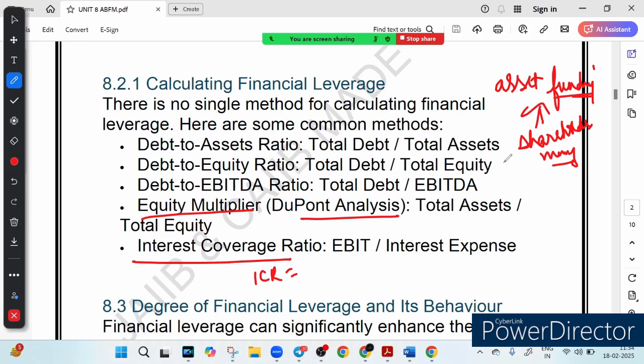Okay, so in financial leverage, my question is: is financial leverage a magic trick for instant growth, or is it a dangerous game? The answer depends on how wisely it is used. Want to learn where leverage is good and where it is risky? Stay tuned for the next part, right?